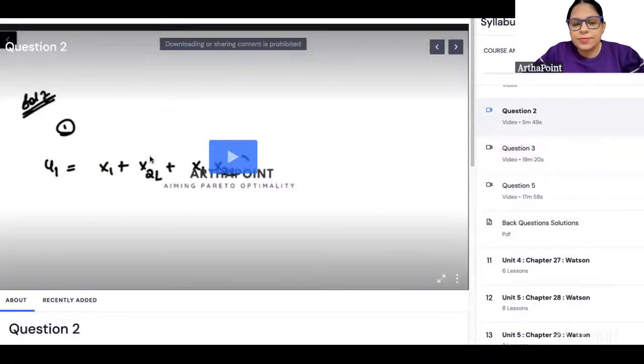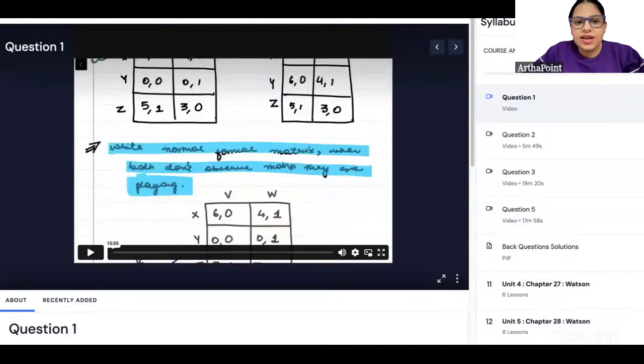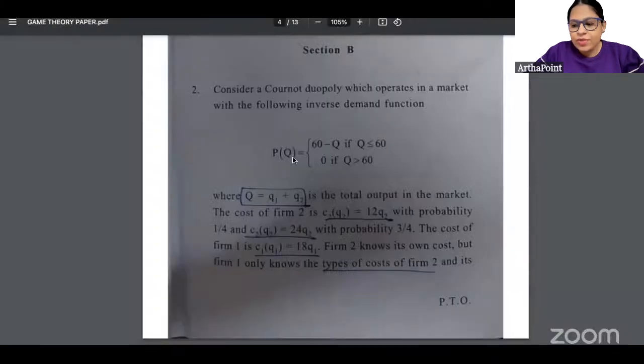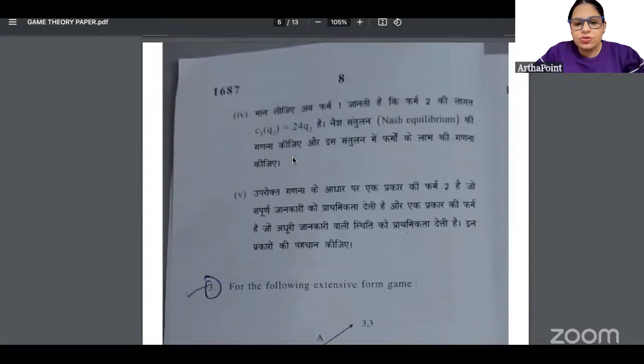You see this one, where there are two firms, low cost and high cost, and we had gone ahead and we had done this question. So it means that this question is also what we have already covered in class. Now let's talk about the next one, beta. Let's talk about the next question.